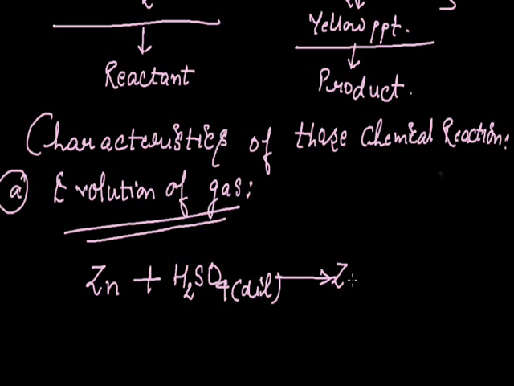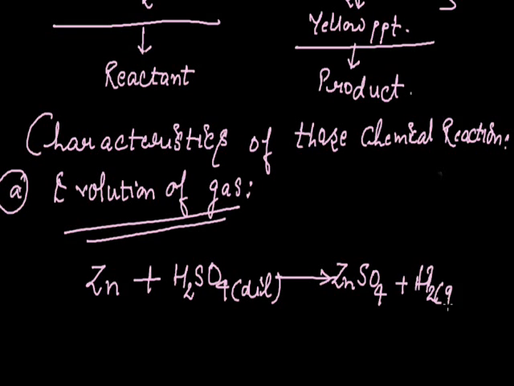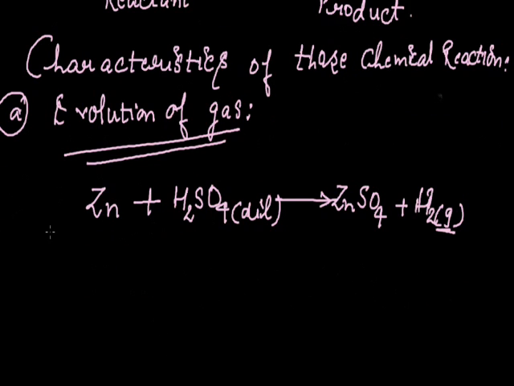As zinc is more reactive, it will displace the hydrogen from the acid and form ZnSO4 plus H2. Here H2 formed is what? A gas, as the g abbreviation over here represents. That means we can show that during the reaction there is an evolution of gas.